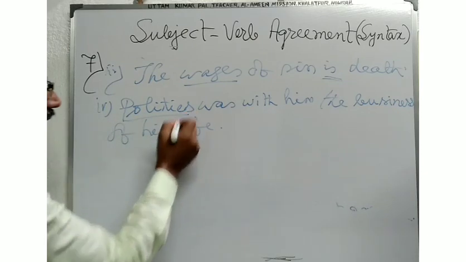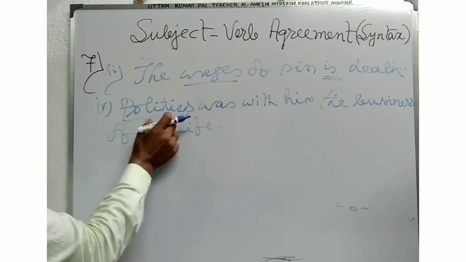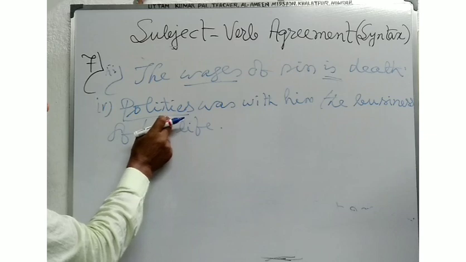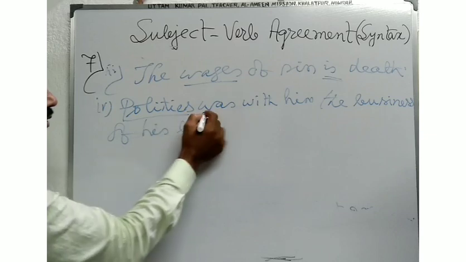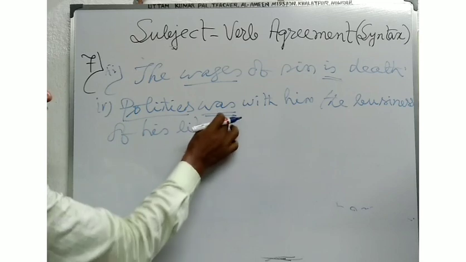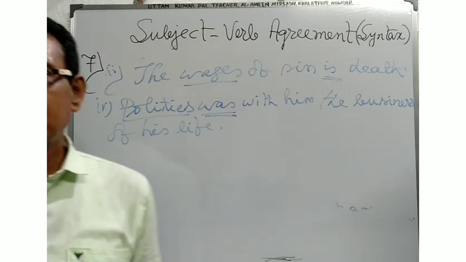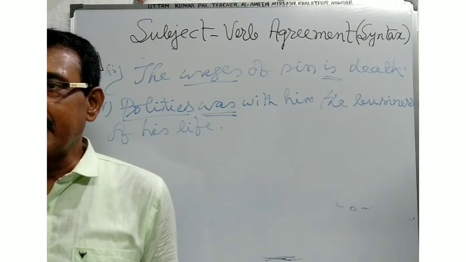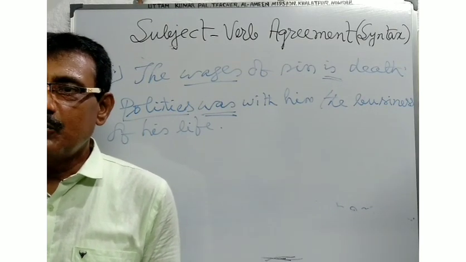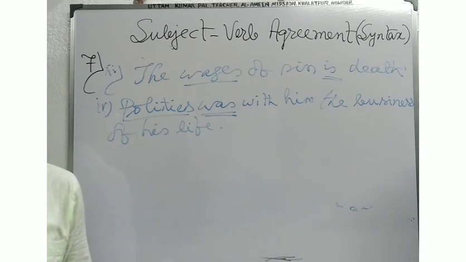Here politics is plural in form, but it is singular in meaning. So the verb is used here in the singular form. So students, you have seen that such nouns are used in the plural form, but they express singular meaning, so you will have to use the singular verb.